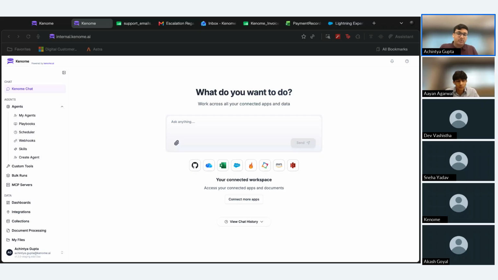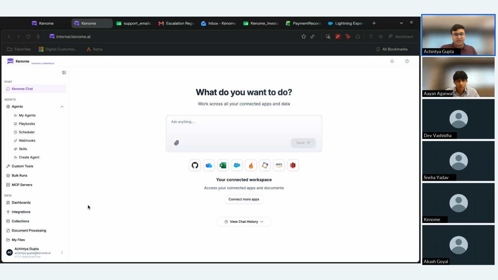So for example, if you wish to conduct an enterprise search query across all of the data in your enterprise that you can access, of course, you can do so through this chat, right? Or if you have some simple use cases, maybe look at my calendar and prepare a report or a meeting brief for the next meeting that I have, this chat is capable of doing these things as well. So kind of like a much more capable ChatGPT for your entire enterprise. However, when we talk about more specific workflows that we wish to automate or more specific use cases, we generally recommend going towards our custom agentic AI features.